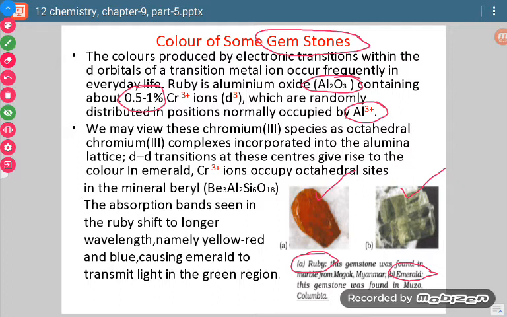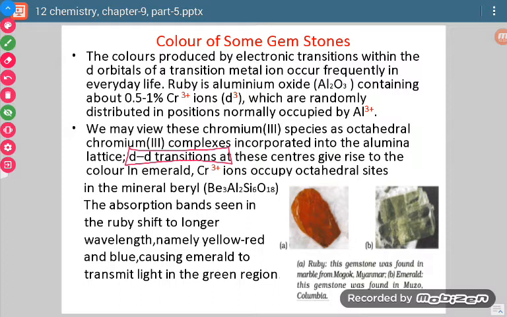Whatever is the crystal lattice of alumina, in that there is presence of chromium(III) species. That particular thing helps in the d-d transition. So d-d transition occurs because of the presence of this chromium ion, which is present in the crystal lattice of the alumina.